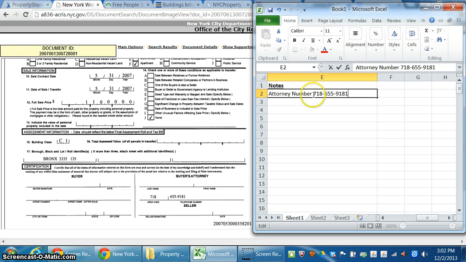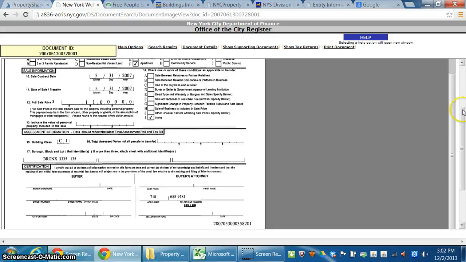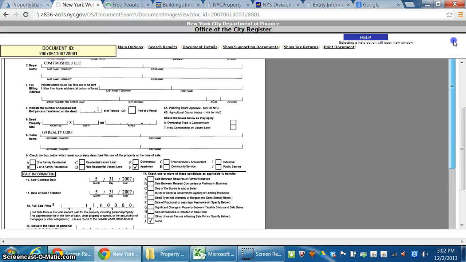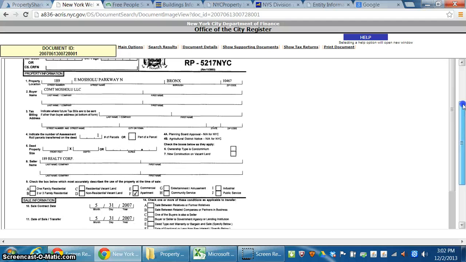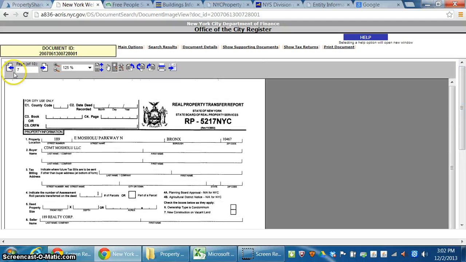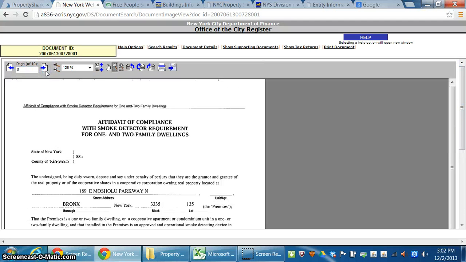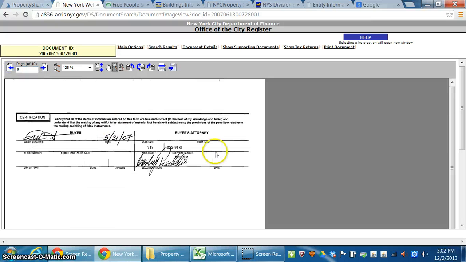And depending on when the property is sold, you may want to just double check that as well. So I see that here, and there's usually 2 transfer forms. Let me just click 8. Okay, this is the smoke alarm affidavit. So we see it here again. See the seller's information, see the buyer's information.